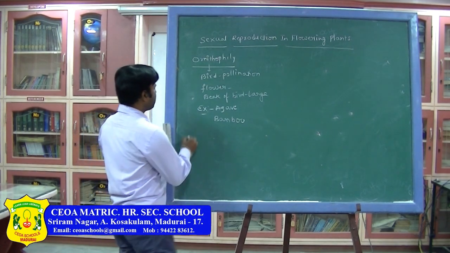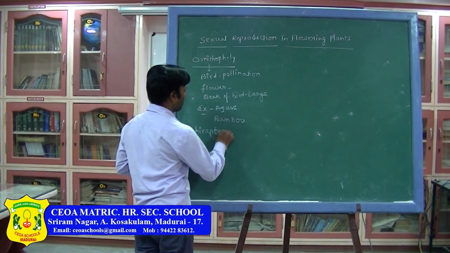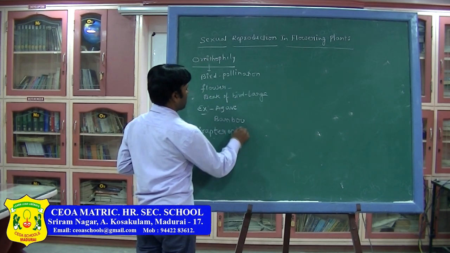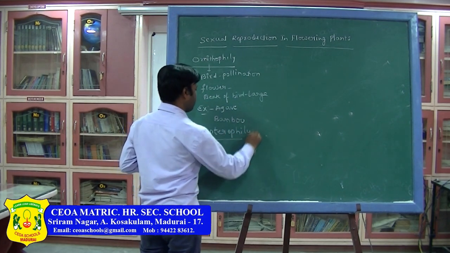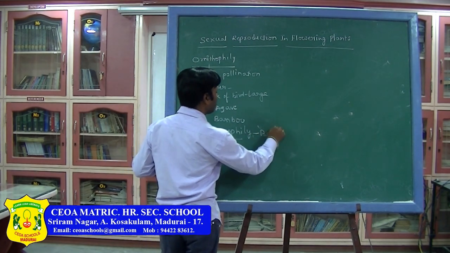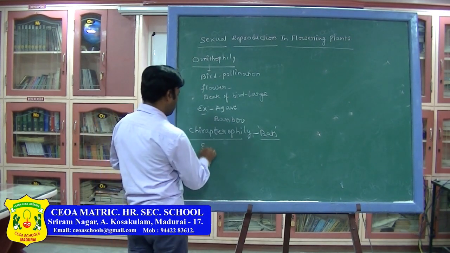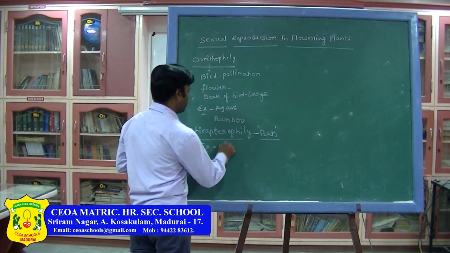Next, Chiropterophily. Chiropterophily means bats. If the pollination takes place through the bats, that is called Chiropterophily. Example, Adansonia.